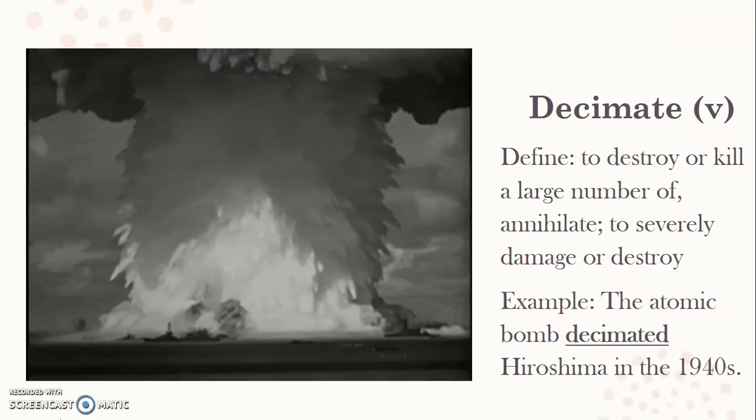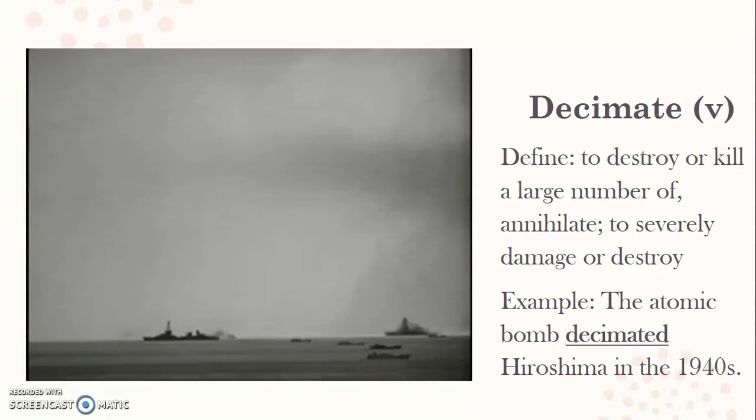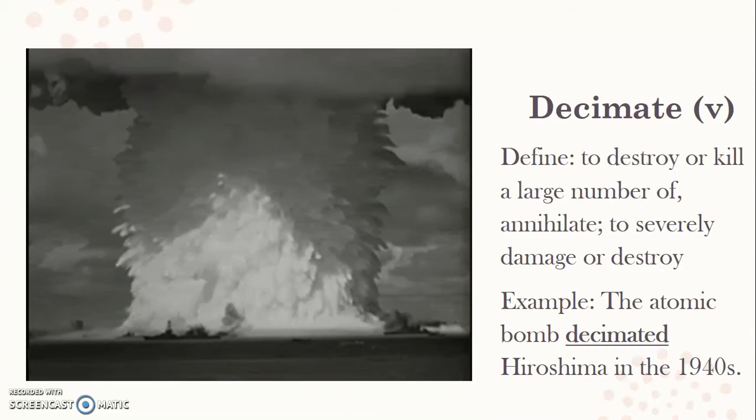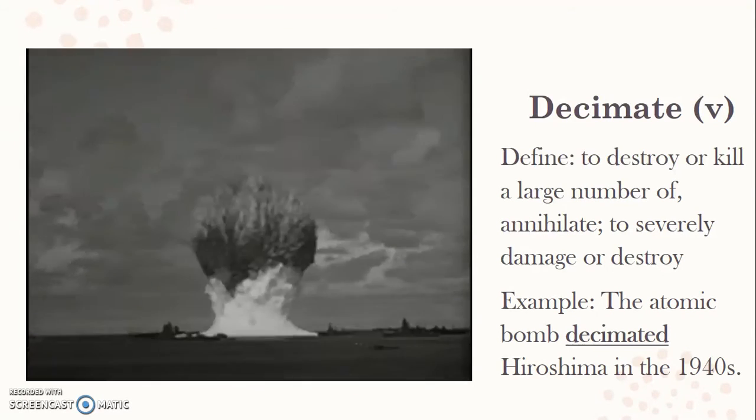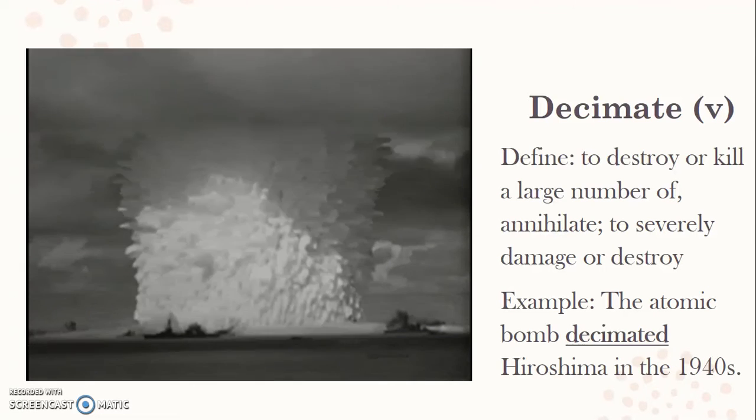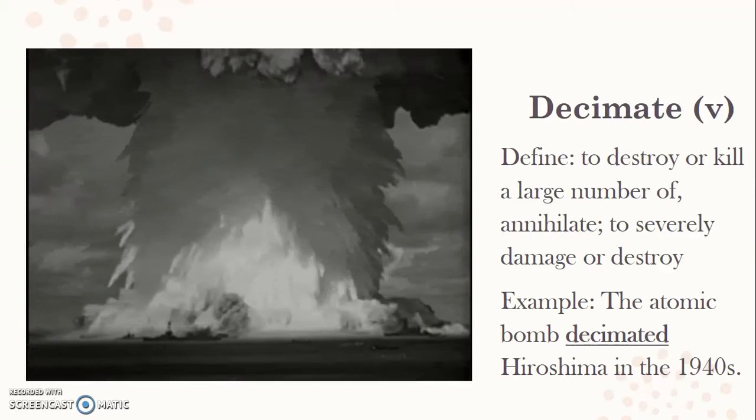Our next word is decimate. Decimate is a verb. The definition is to destroy or kill a large number of, annihilate, to severely damage or destroy. So, for example, the atomic bomb decimated Hiroshima in the 1940s.